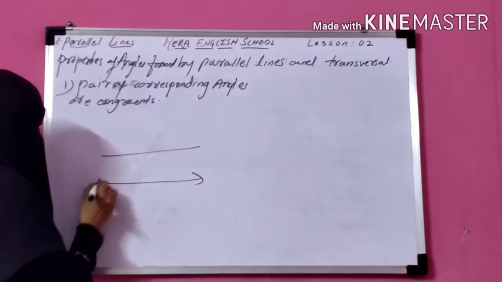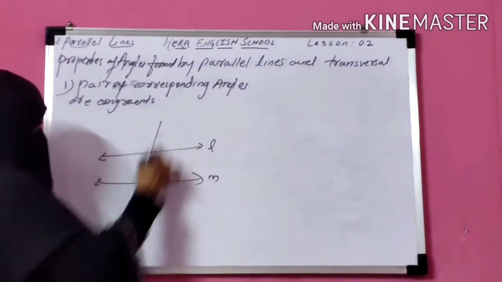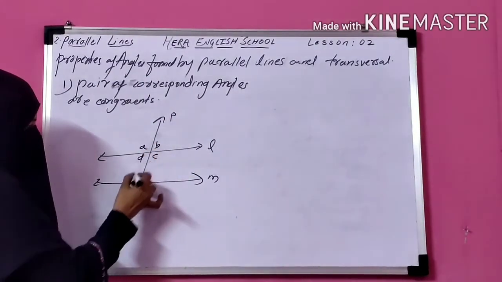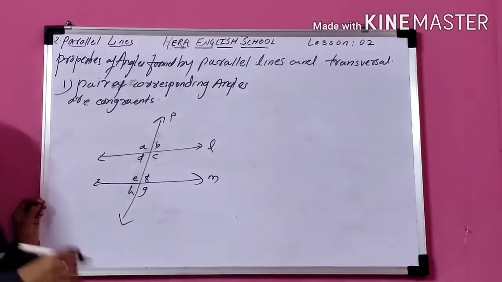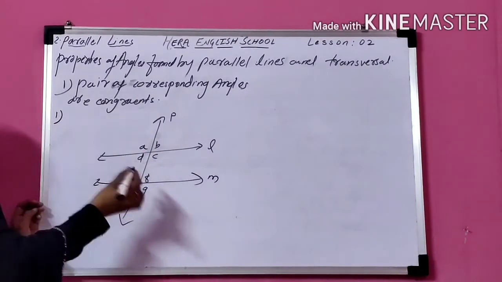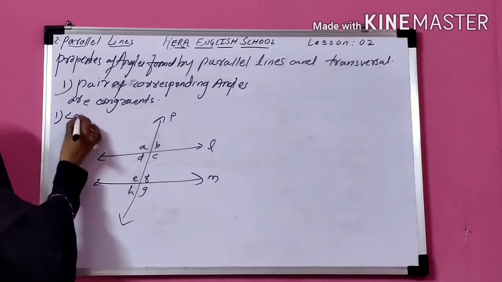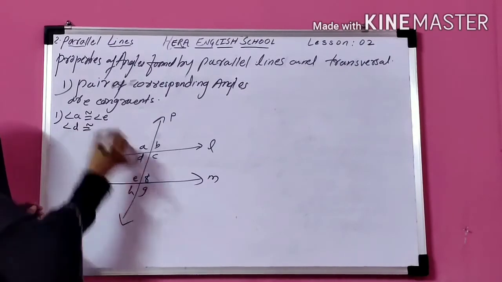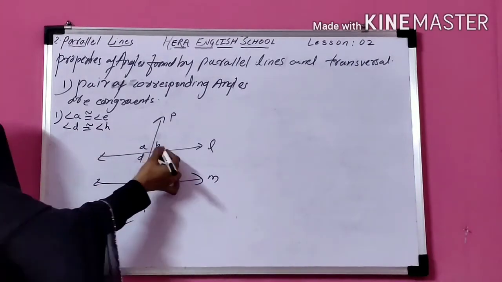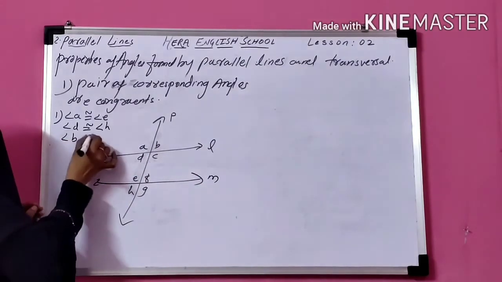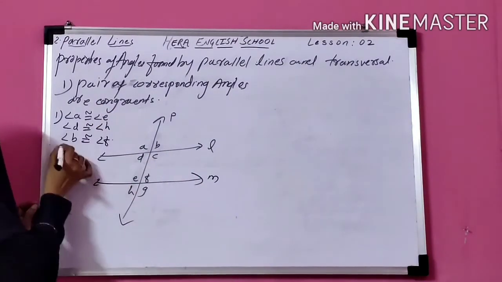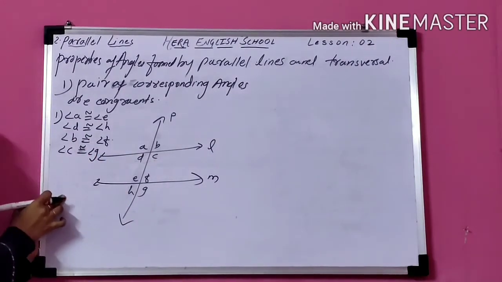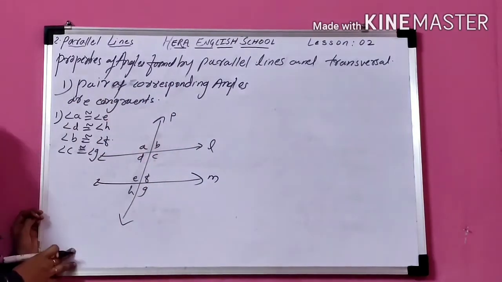So here L and M are the parallel lines and P is the transversal. The angles formed are A, B, C, D, E, F, G and H. So pairs of corresponding angles are congruent. The first corresponding pair, angle A is congruent to angle E. Next, angle D is congruent to angle H. Now the third, angle B is congruent to angle F. Next, angle C is congruent to angle G. This is the first property: pairs of corresponding angles formed are congruent.